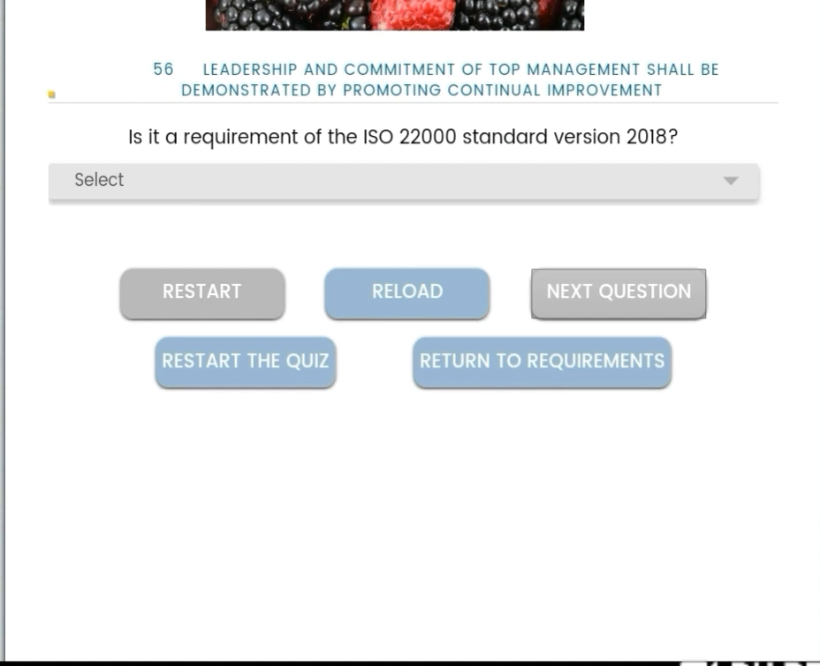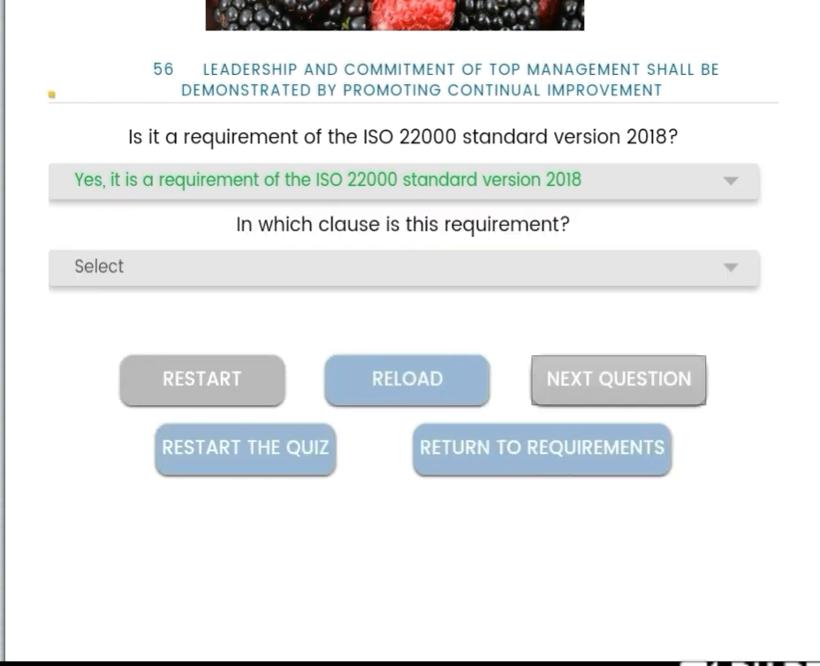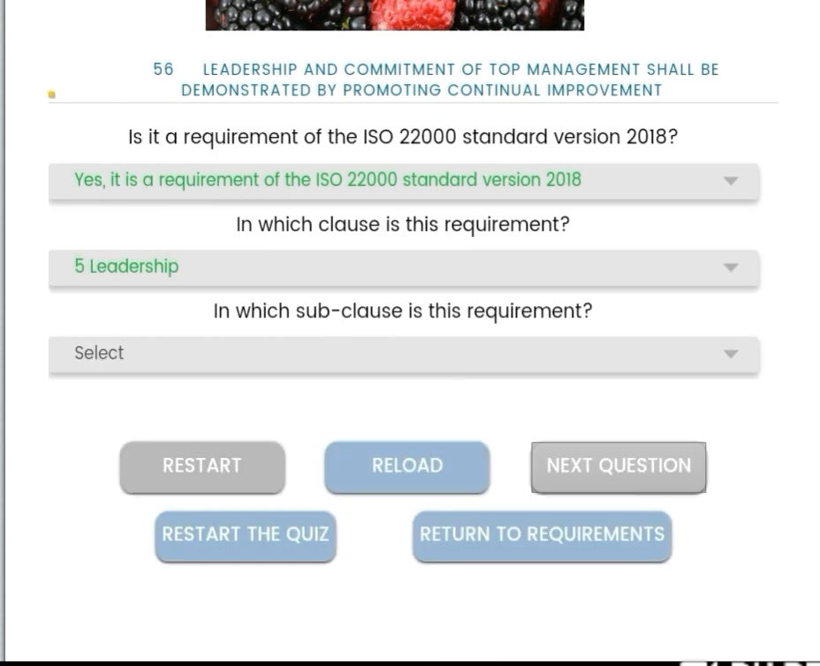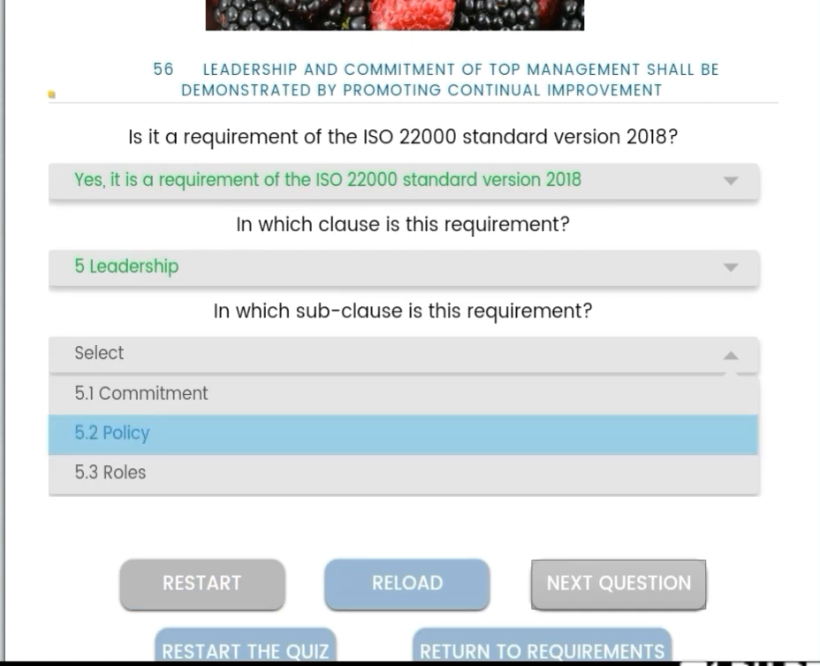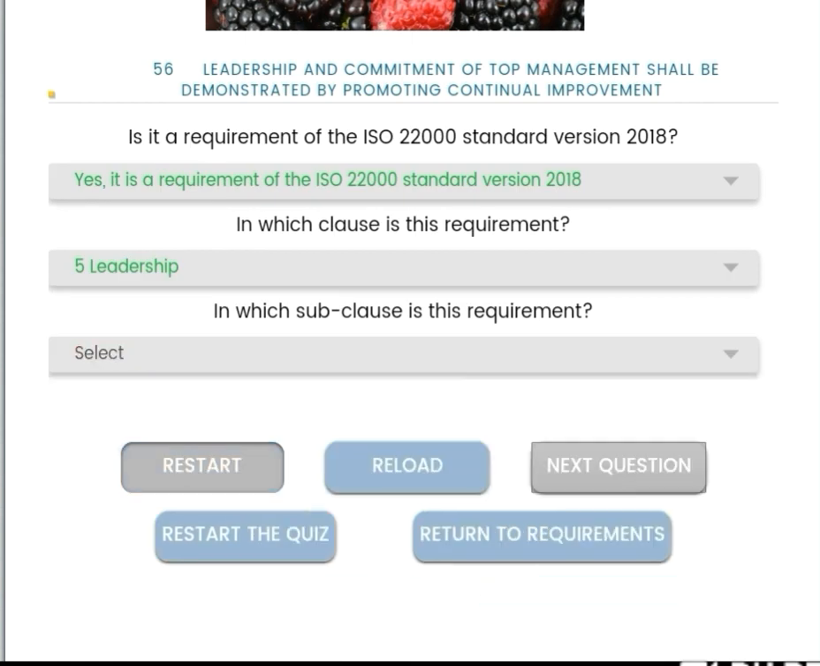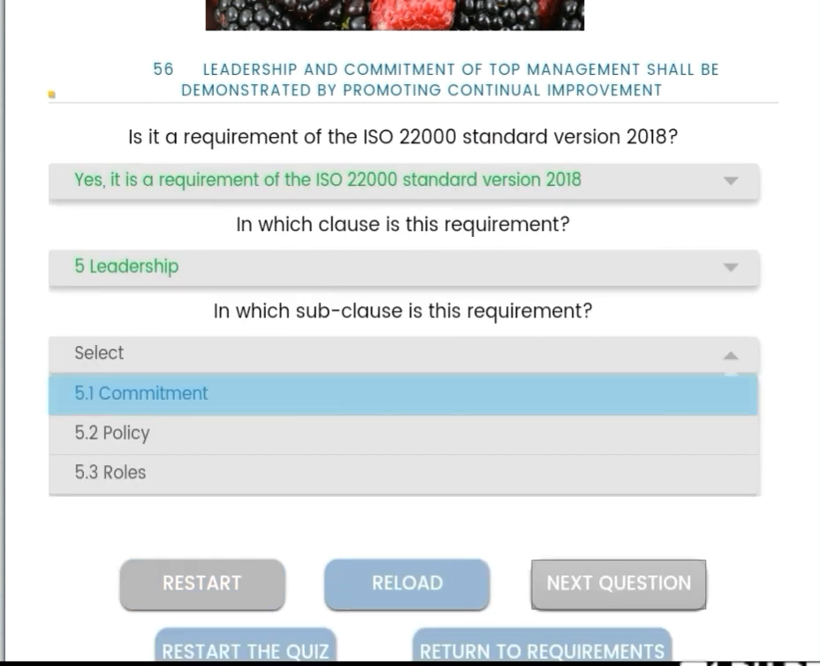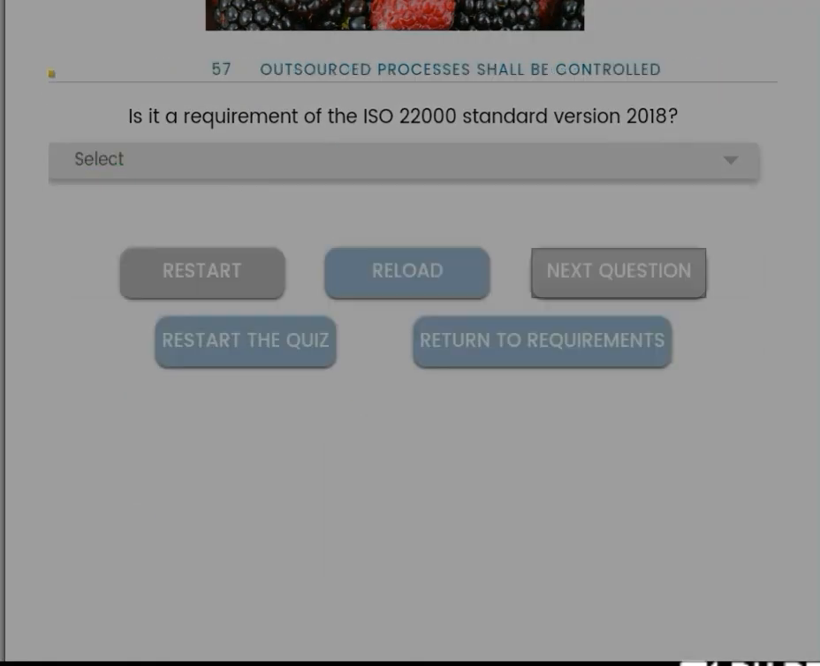Next question. Leadership and commitment of top management shall be demonstrated by promoting continual improvement. Is it a requirement of the ISO 22000 standard version 2018? Yes, it is a requirement, and the clause number is 5 leadership, subclause is 5.2 policy. Next, no sir, 5.1 is the commitment, 5.1 is the clause.